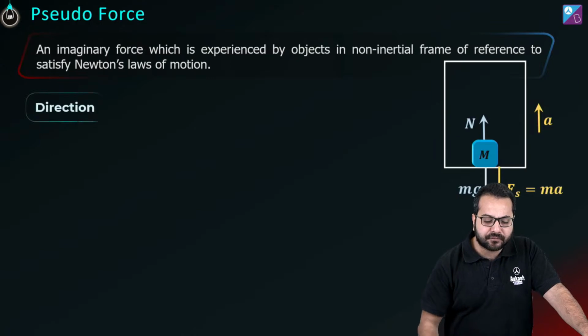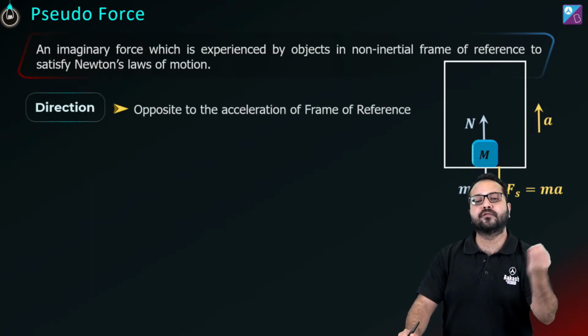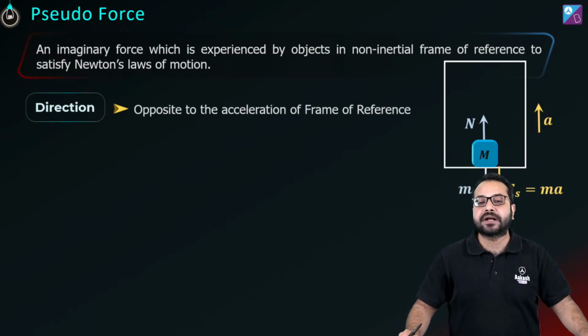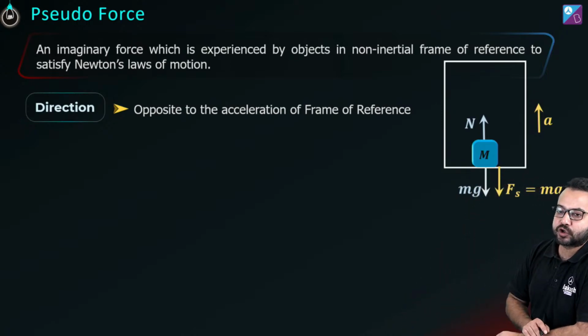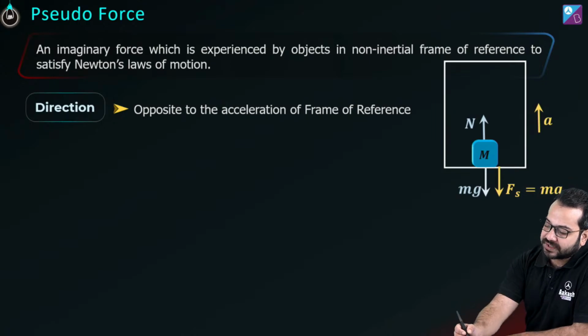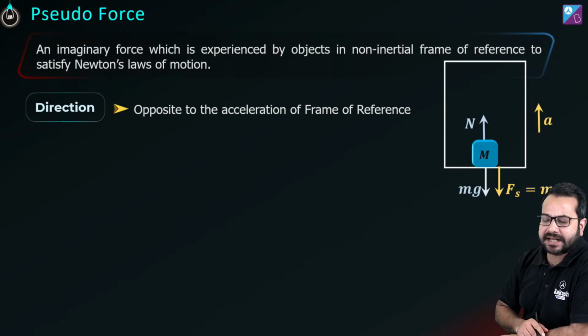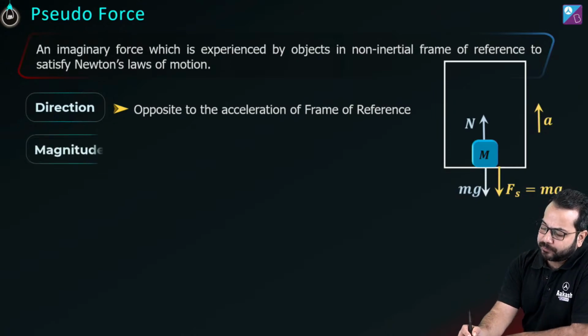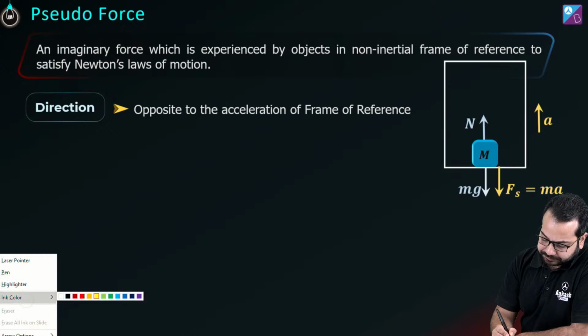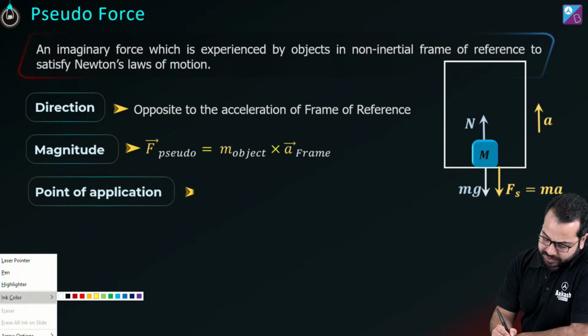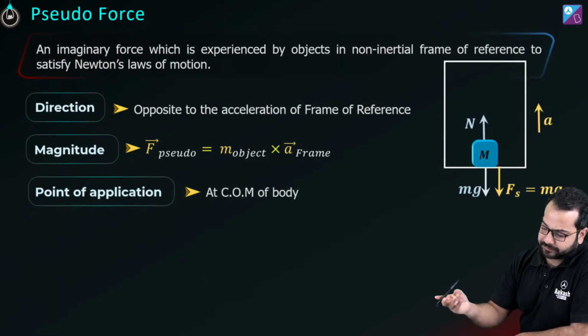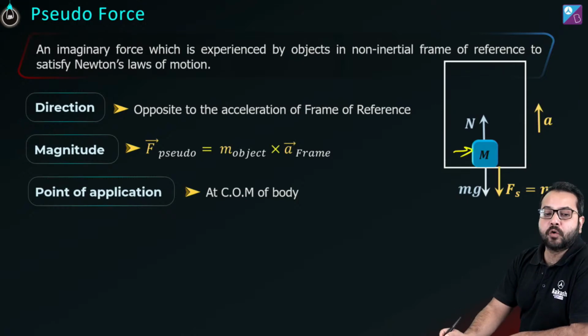But first of all, how do we apply pseudo force? Everything depends on the frame of reference. So I'm going to move a little bit. I'm going to show you this diagram. Suppose this is an elevator, and you have put an object over here. Just a second, let me choose this pen. Okay, so you have put an object over here.